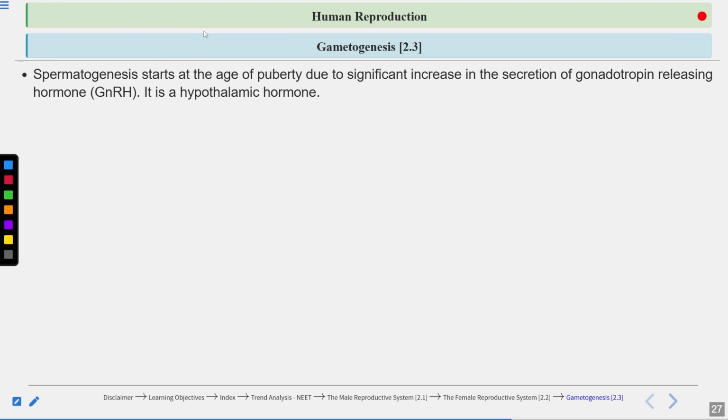Remember, spermatogenesis starts at the age of puberty, due to a significant increase in secretion of gonadotrophin releasing hormone, which is released by the hypothalamus. Now, what does gonadotrophin releasing hormone do?